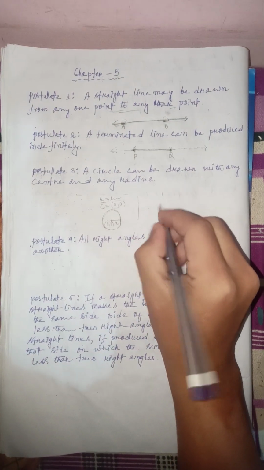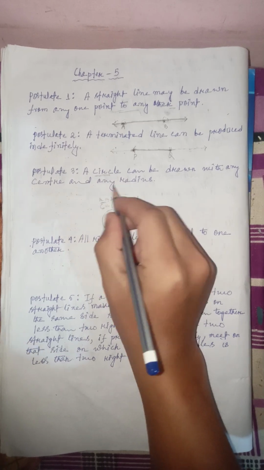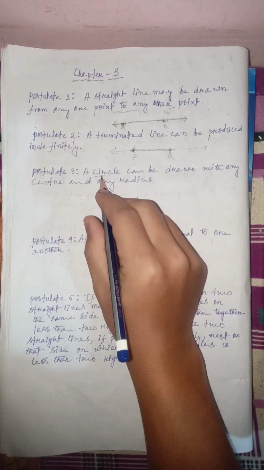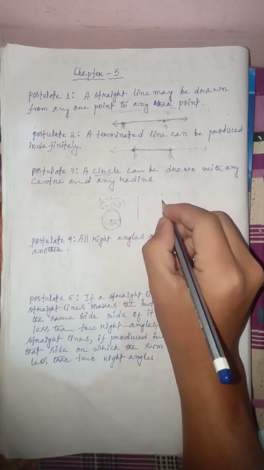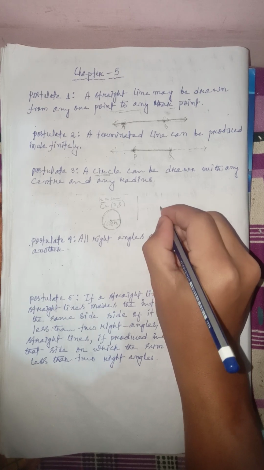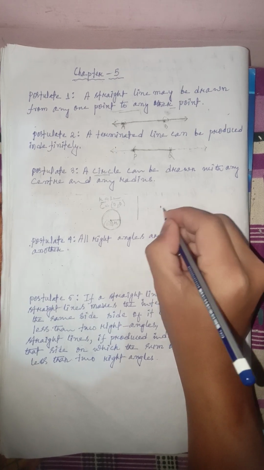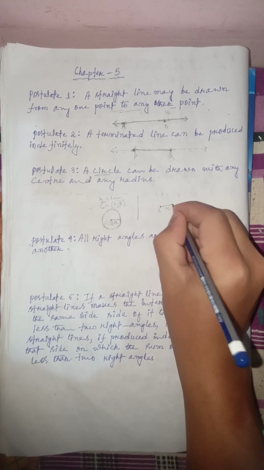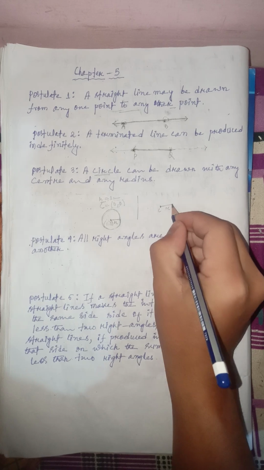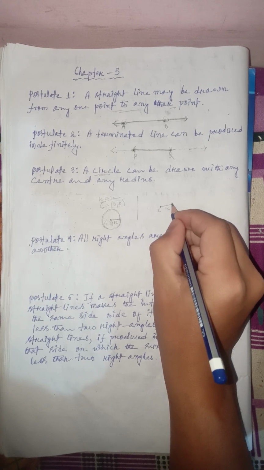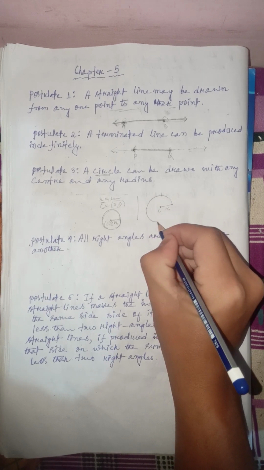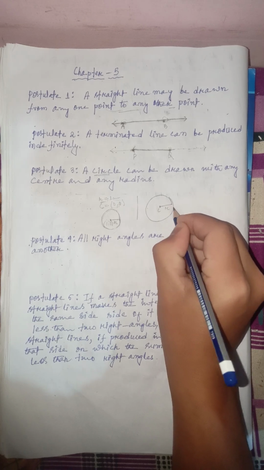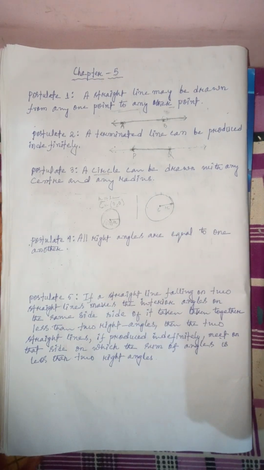In the simplest way to understand this, if you have radius and center, let us suppose that this is the center and this is the radius. If you have this center and radius, then by using a compass or some other instrument, you can draw a circle. So this is all about postulate number 3.